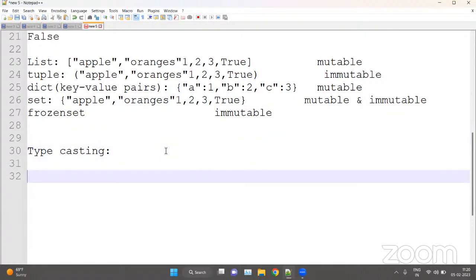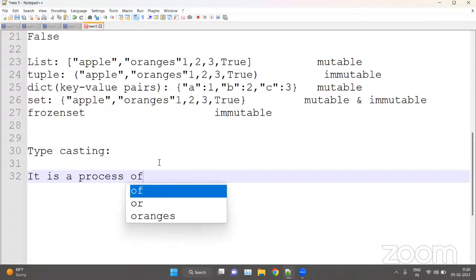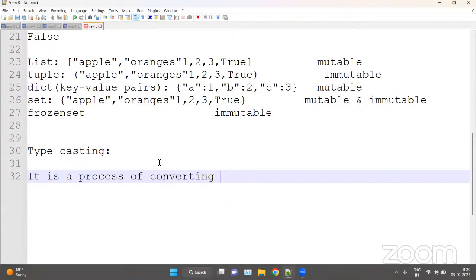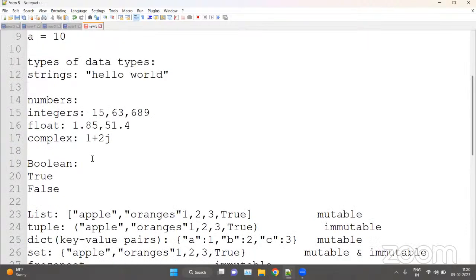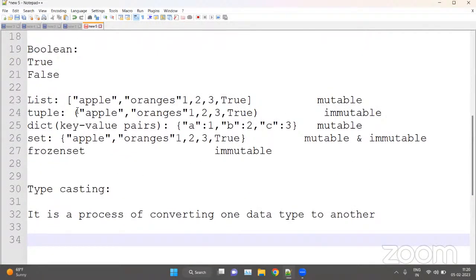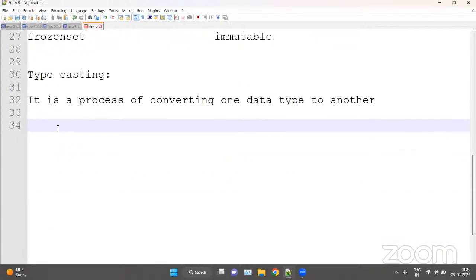So typecasting is the process of converting one data type to another. That is known as typecasting. Means we are changing one data type to another, that is known as typecasting. For example, we can change string into integers, integers into float, float into complex, or we can change list into tuples, tuples into list, or set into list. These are known as typecasting.